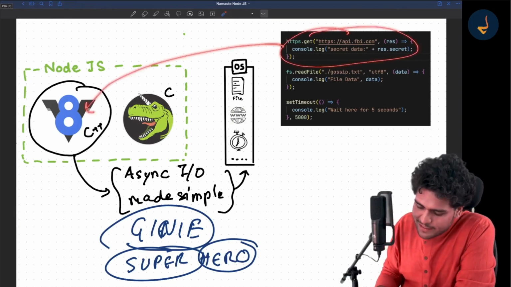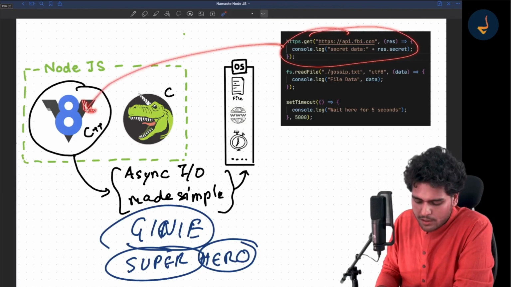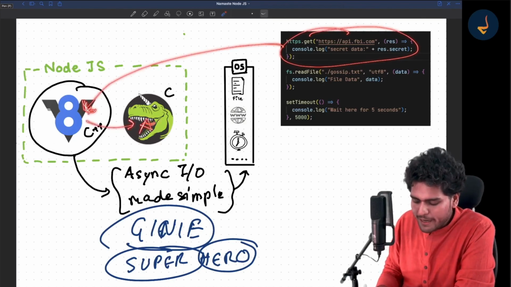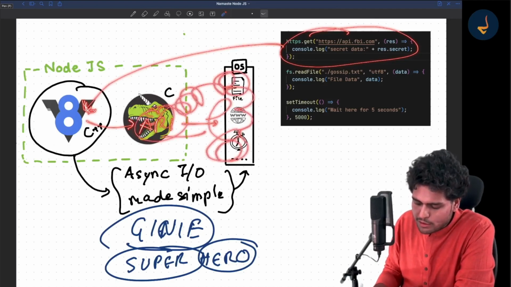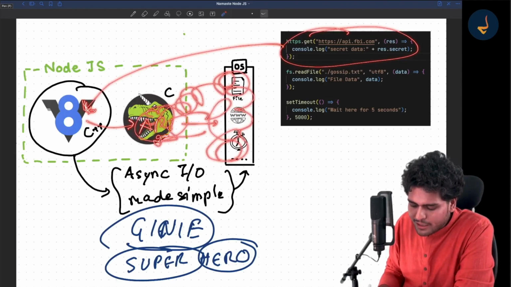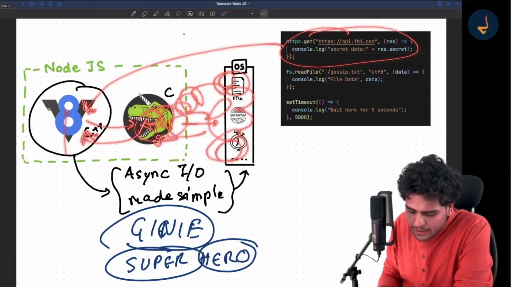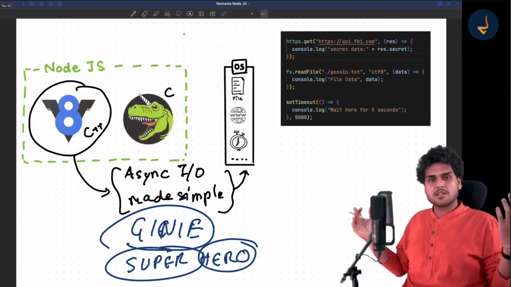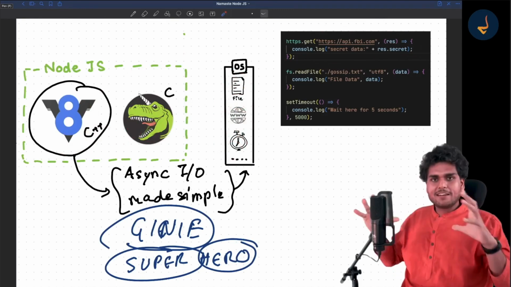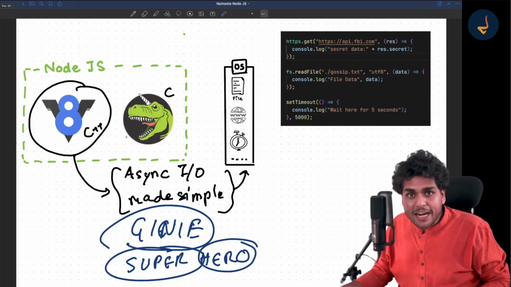So what will happen whenever you have to make an API call inside the V8 engine? The V8 engine sees that it's an API call, so it tells libuv to make the API call and get the data. Now libuv works behind the scenes, it talks to the OS and does a lot of things, and then gets back the data and gives it to V8. And then whenever it gives it back to V8, the V8 engine executes it. I will show you all this happening inside the code also in a code walkthrough.